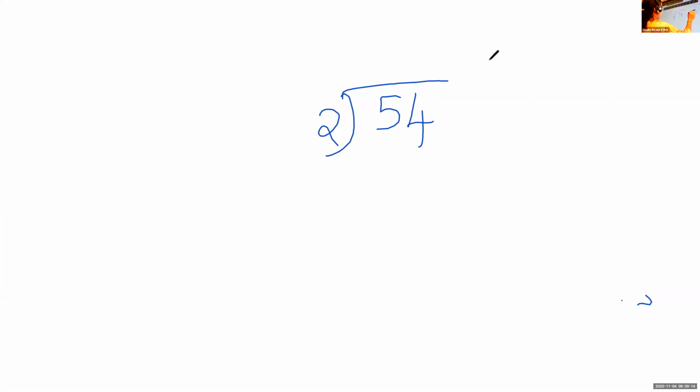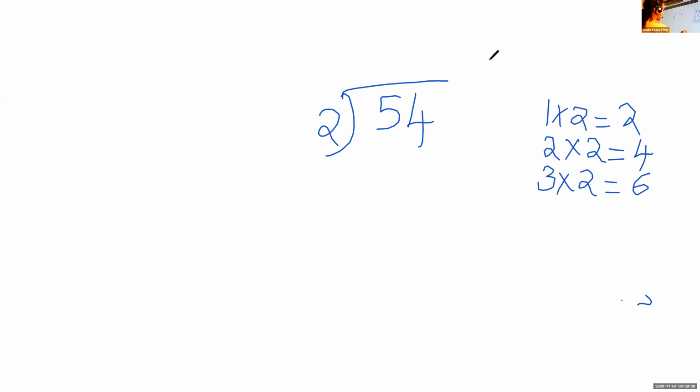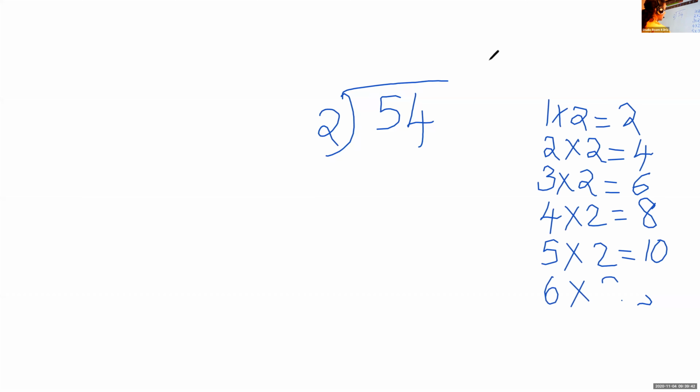1 into 2. 1 multiplied by 2 is 2. 2 multiplied by 2, 4. 3 multiplied by 2, 6. 4 multiplied by 2, 8. 5 multiplied by 2 is 10. 6 times 2 is 12. 7 multiplied by 2 is 14.